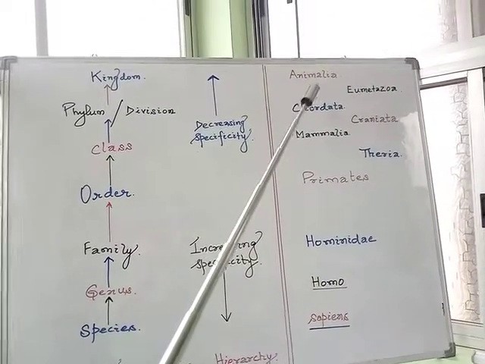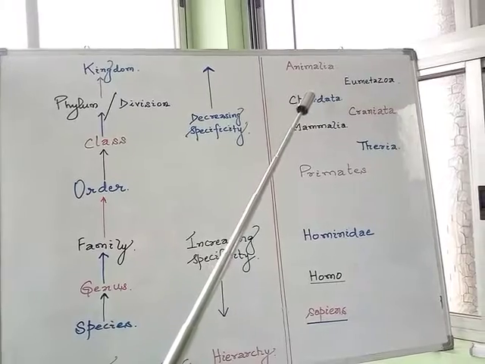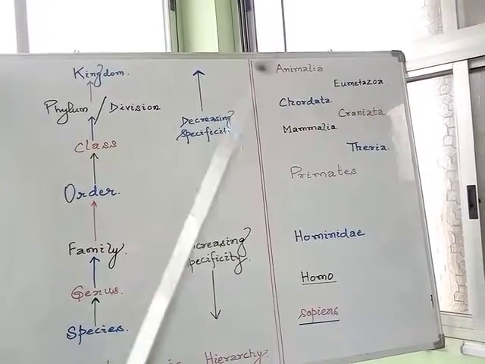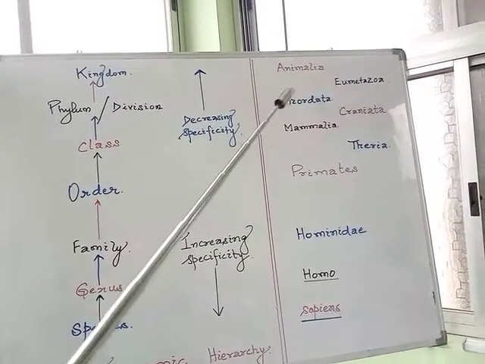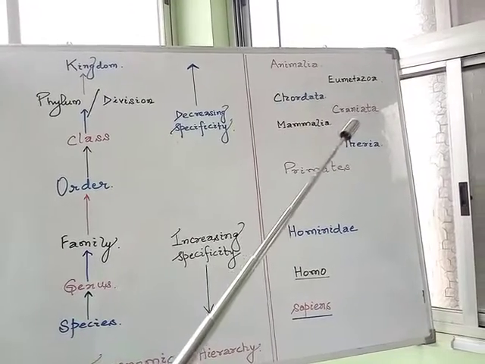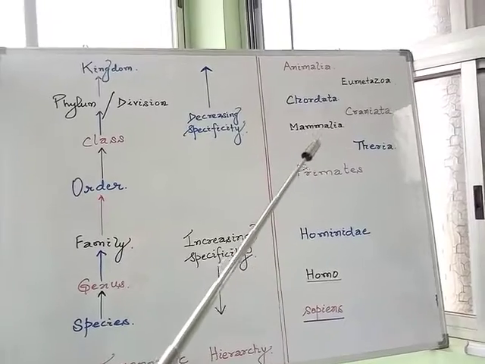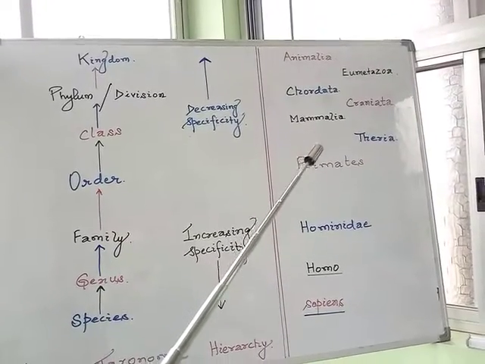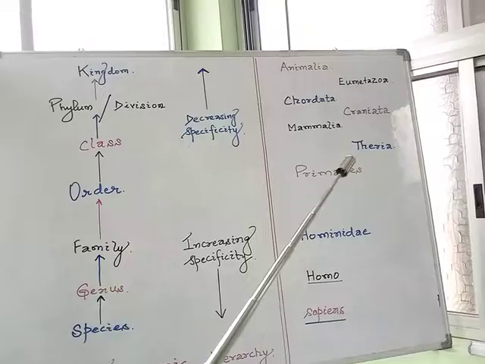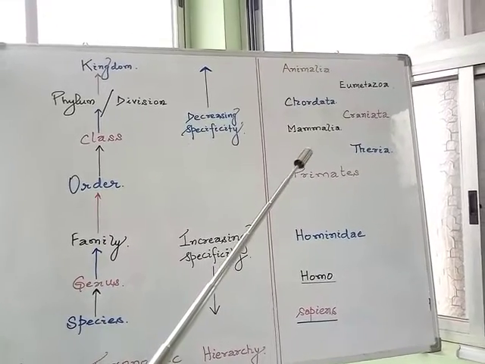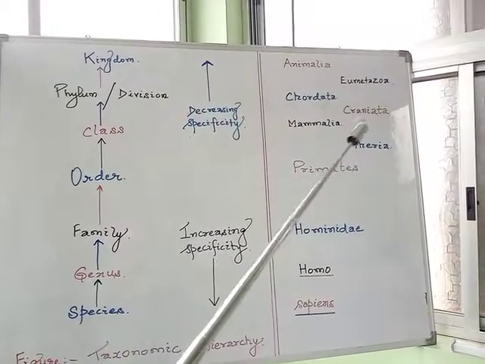Here you may see that there is a subkingdom also, that is Eumetazoa. Then the subphylum, we belong to Craniata, meaning having a cranium, and the class Mammalia.